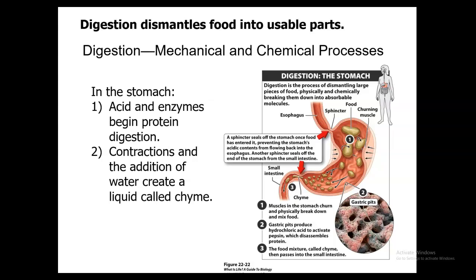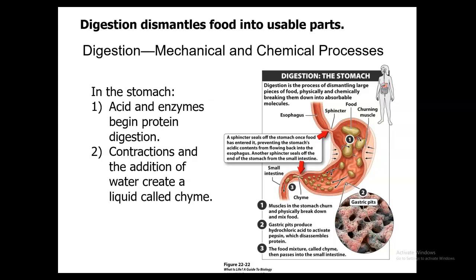So the stomach is going to be basically a J-shaped organ. It connects the esophagus to the small intestine and has three main functions there. Physically breaks down food and mixes it, secretes hydrochloric acid to further break down the food and kill bacteria, and begins that chemical digestion of proteins like we just said. Inside of the stomach, you have what's called gastric pits. That's going to produce hydrochloric acid and pepsinogen.